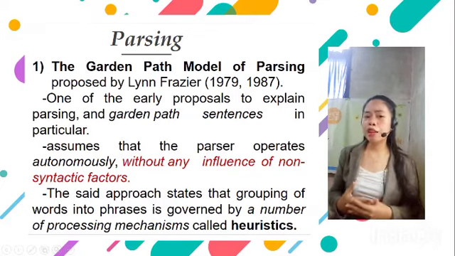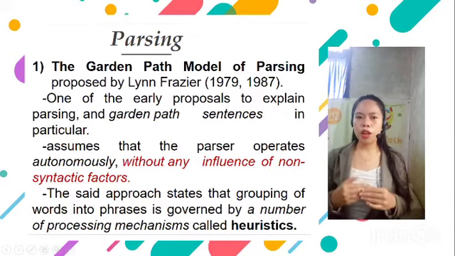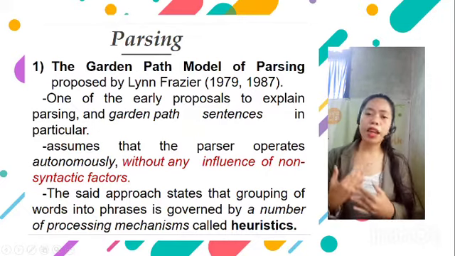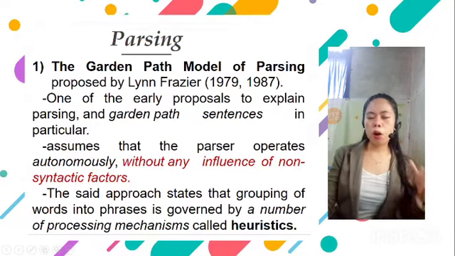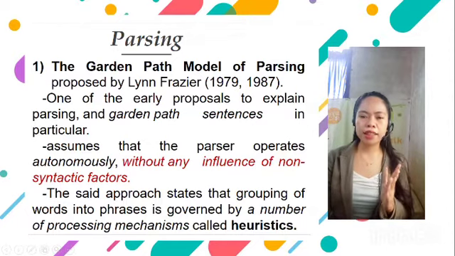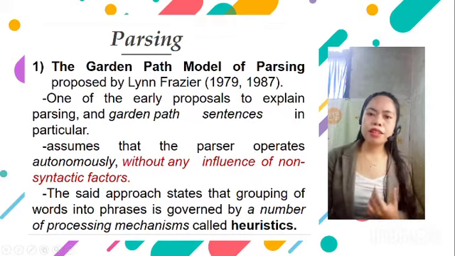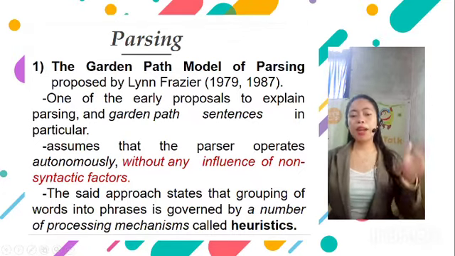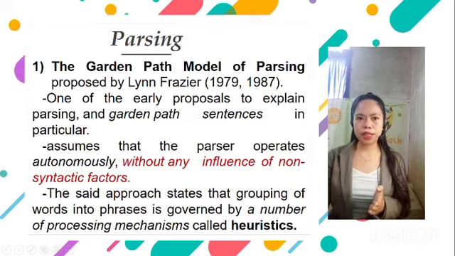which was proposed by Lynn Frazier in 1979. It is one of the early proposals to explain parsing, especially garden path sentences. It assumes that the parser operates autonomously without any influence of non-syntactic factors. The said approach states that grouping of words into phrases is governed by a number of processing mechanisms called heuristics.